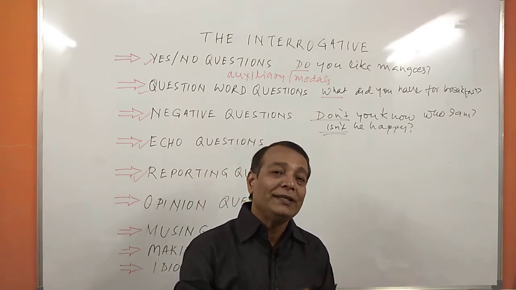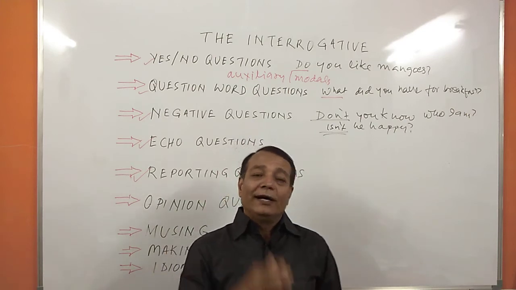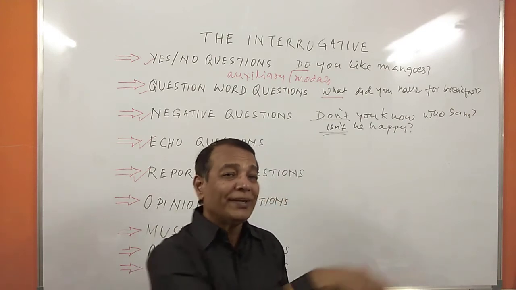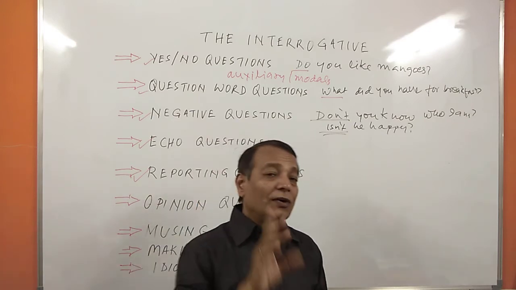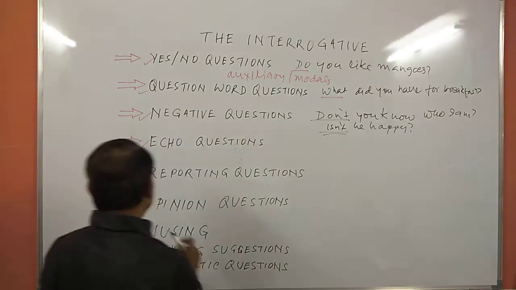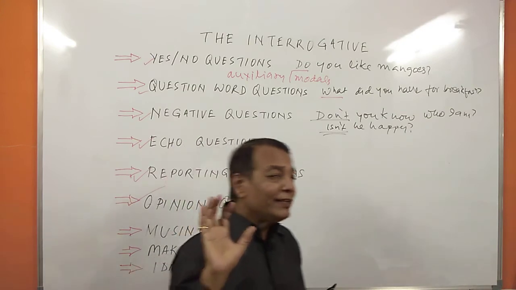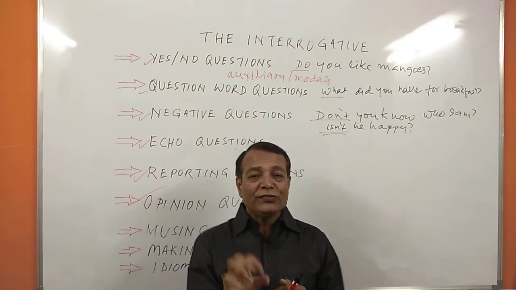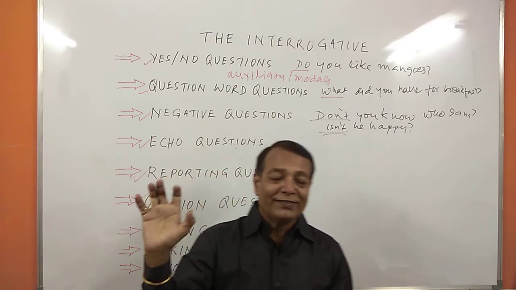Actually he asked me what did you do, but I am speaking this sentence. When a question is reported by somebody else, said by somebody, that's why it's called reporting questions, right? The next one is opinion questions. That's actually very easy to understand. Opinion questions are the questions we ask people to know their opinions, right?